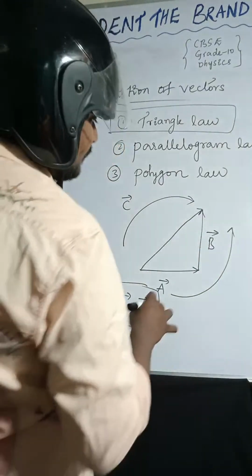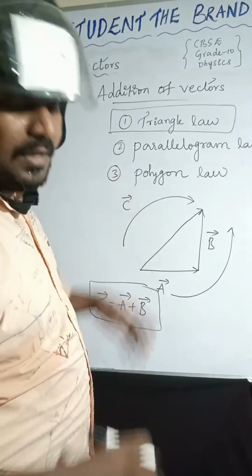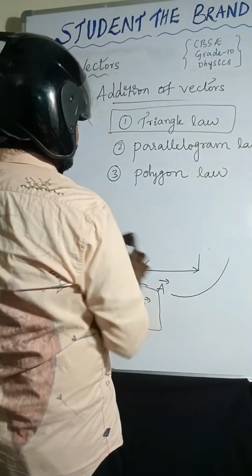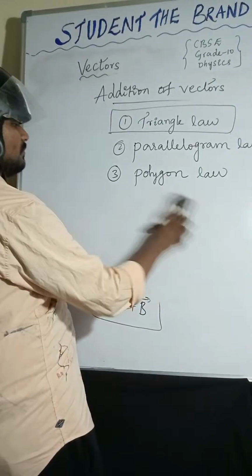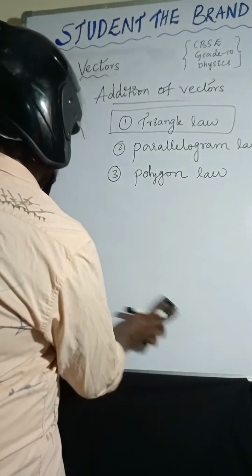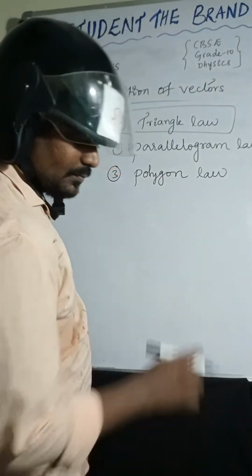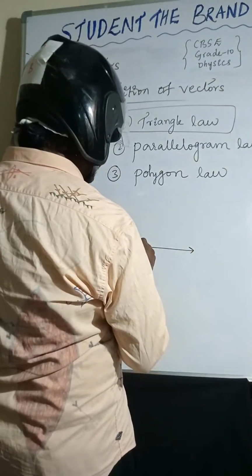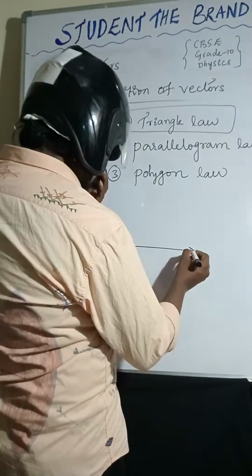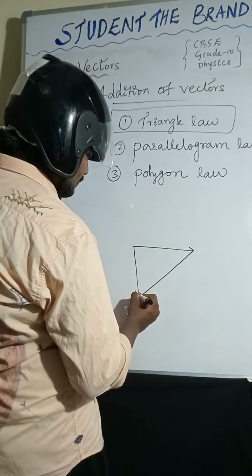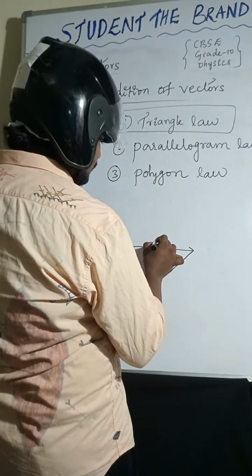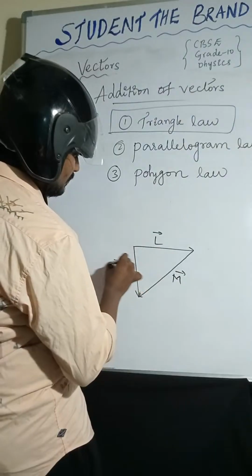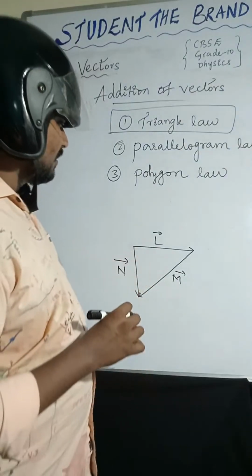I'll give one diagram, try to identify. So in this, what is the resultant vector?